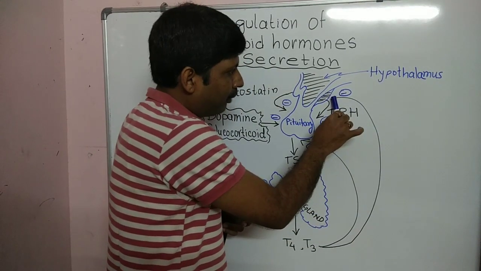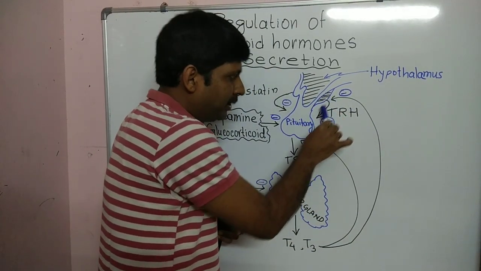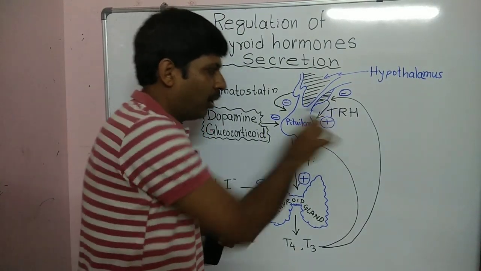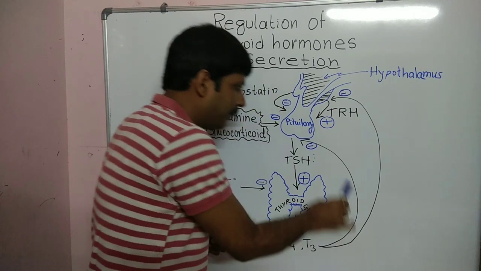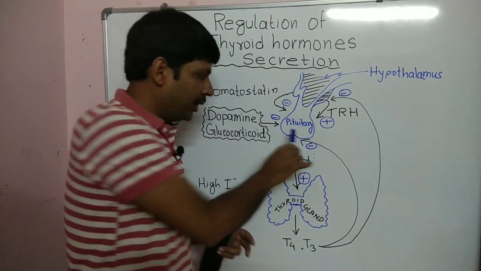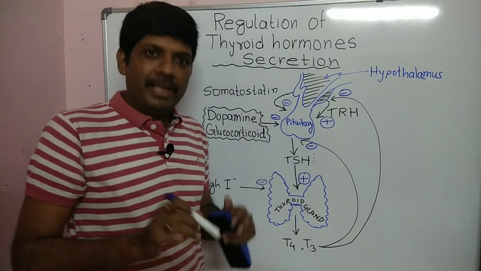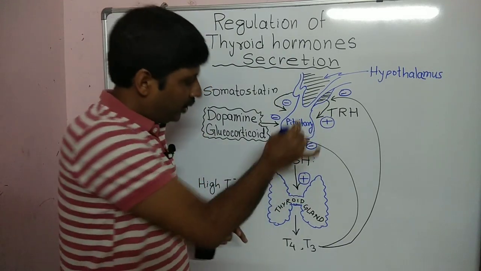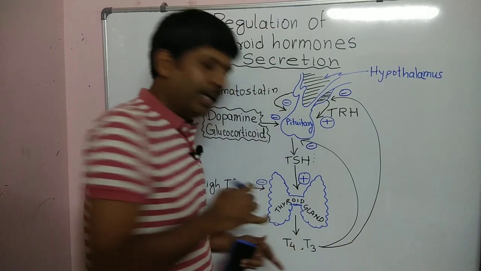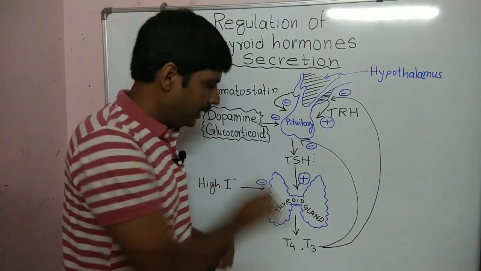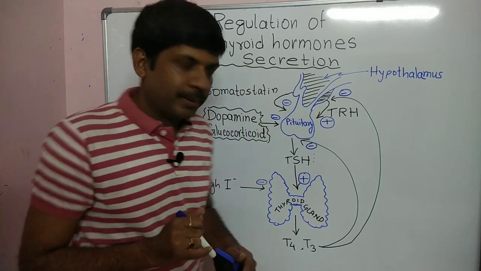When it inhibits the hypothalamus, there is inhibition in release of TRH, thyrotropin releasing hormone, and it may also inhibit the pituitary from releasing TSH. So when these two hormones are inhibited, indirectly there is decreased release of T4 and T3 from the thyroid gland. That is one factor.